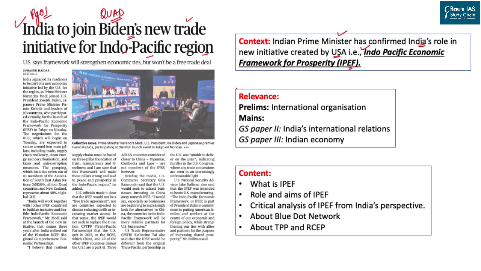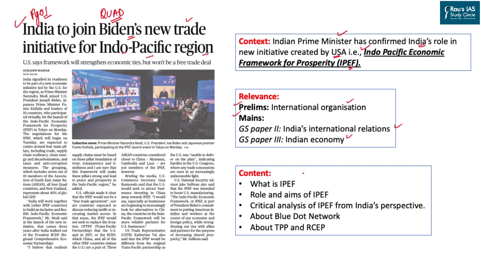The relevance of this article is for both the prelims as well as the mains examination. In the prelims, a question could be asked under the section of international organizations, and in the mains examination, this could possibly be asked in GS paper 2, International Relations of India, as well as GS paper 3 under the economic section. So what are we going to discuss today?